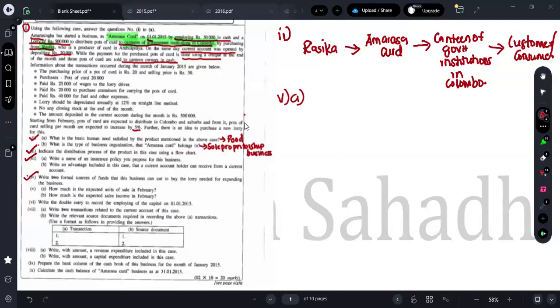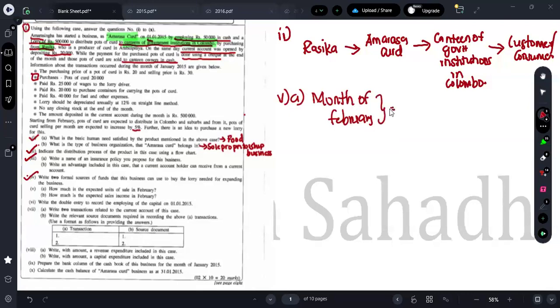So there, what do they say? Pots of curd selling per month are expected to increase by 5%. In the month of January, they sold 20,000 pots of curd, right? So in the month of February, how many are they going to sell?